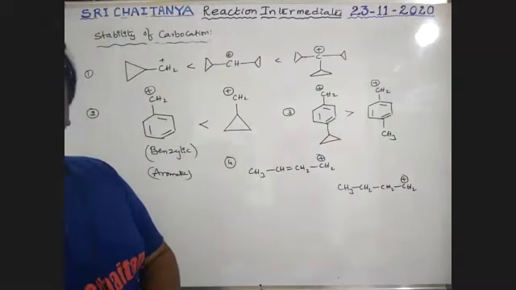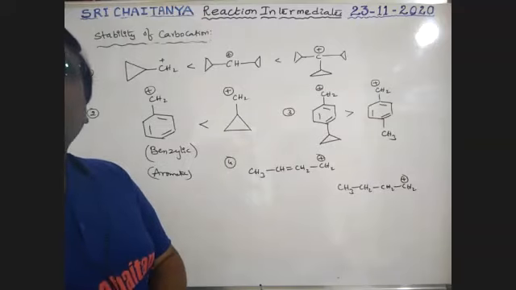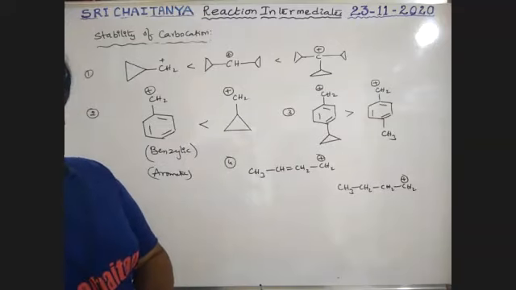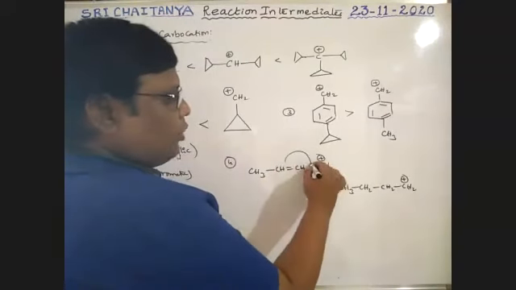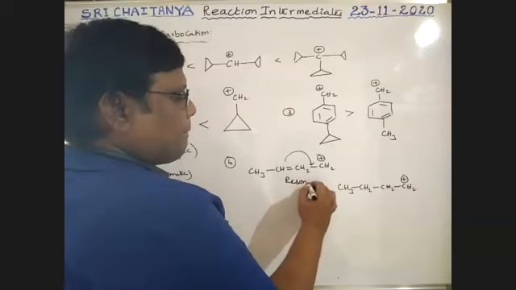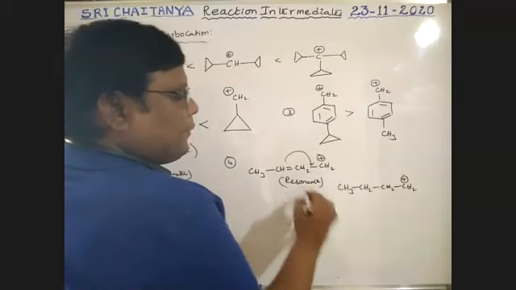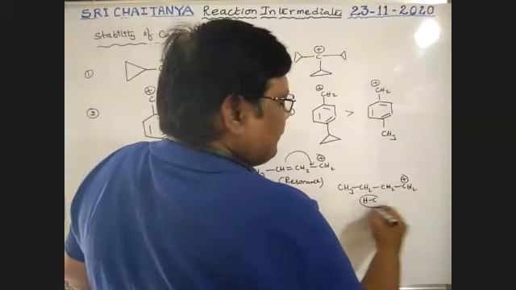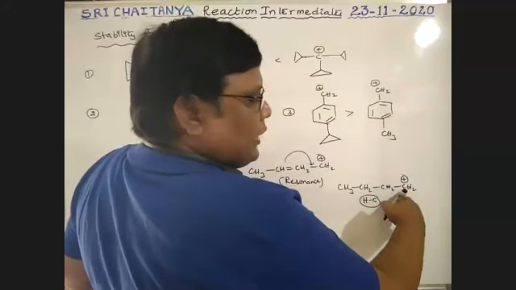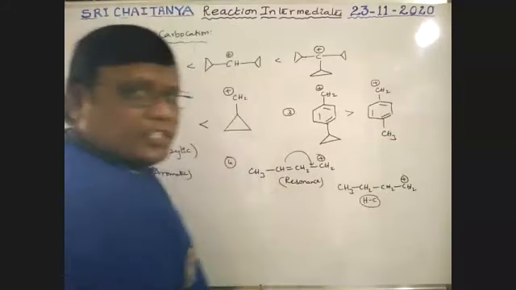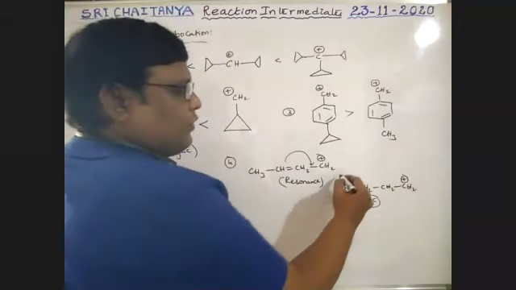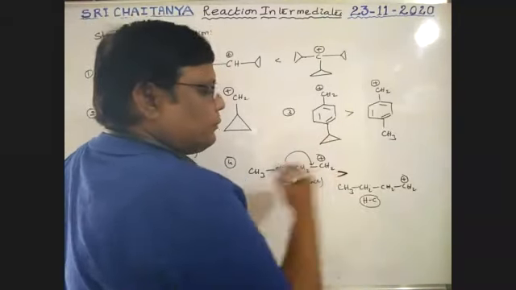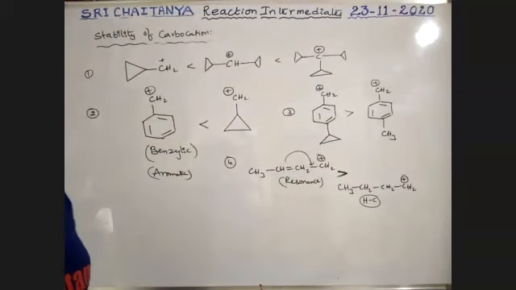Why 1, Kartik? See here, boys. It is in conjugation, it is resonance. Here it is hyperconjugation. It is sp2 carbon, sp3 carbon, hyperconjugation. So resonance dominates hyperconjugation, therefore 1 is more stable than 2.